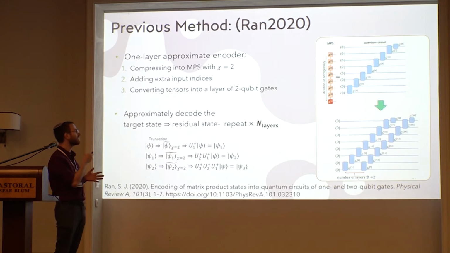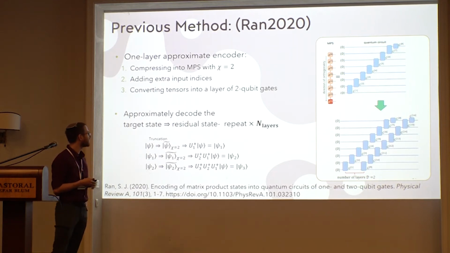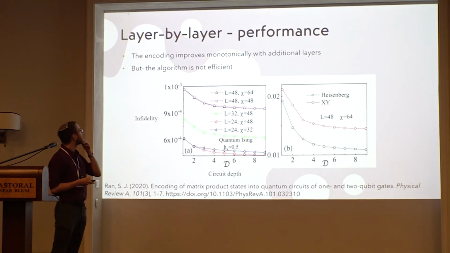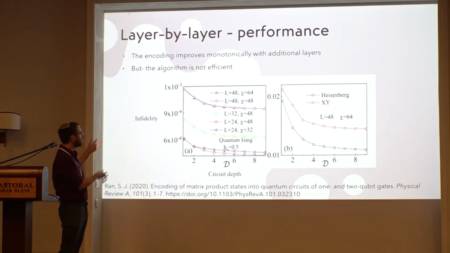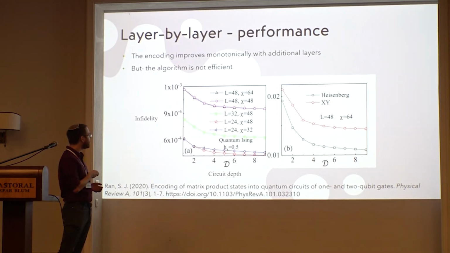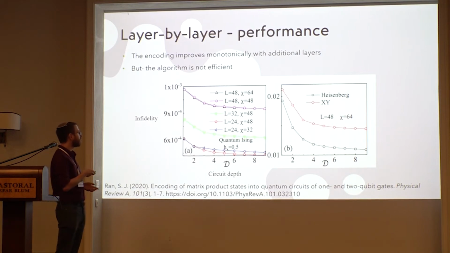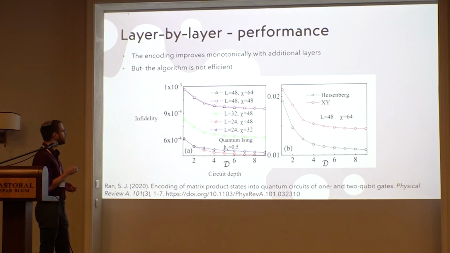Each time you find the next layer that brings you closer and closer to an approximation of the target state. And the problem with this method is that it's not efficient. This is the infidelity, the lower the better. If it's 0, I succeed. For different circuit steps, if you add more and more layers, the infidelity decreases, but not very efficiently. You can have either 4 layers or 8, 9 layers, and you won't detect any difference for encoding. In this case, it's a ground state of the Ising Hamiltonian.